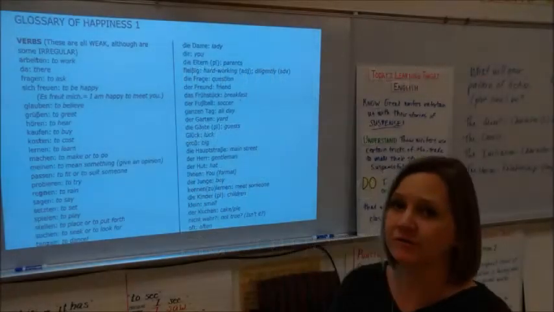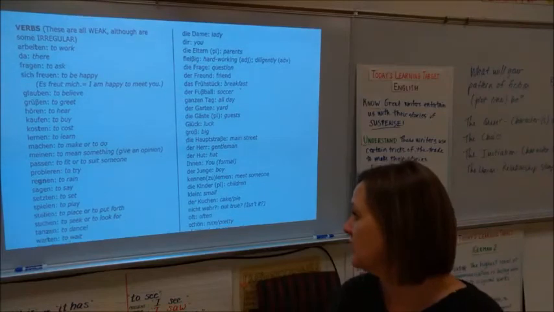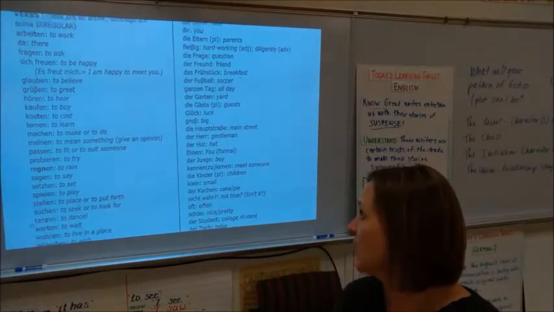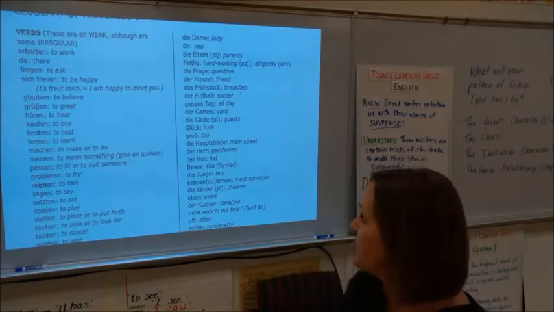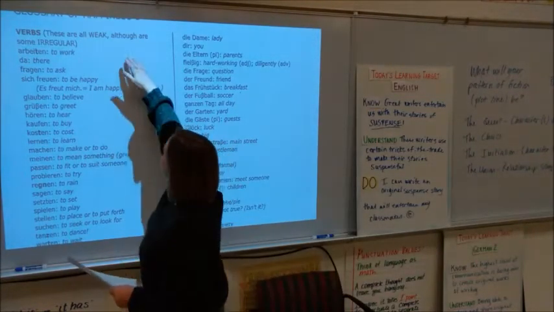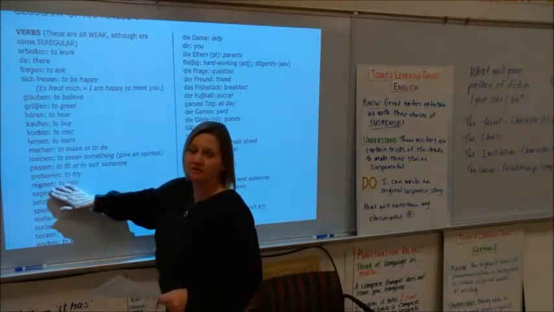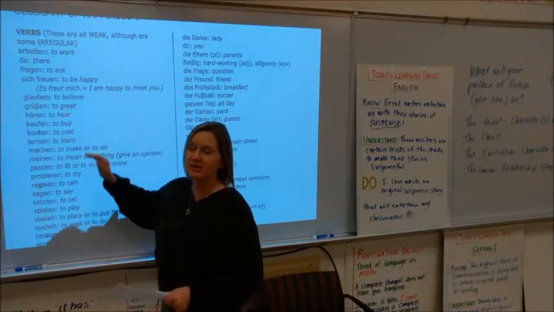And I put all the verbs at the beginning of the glossary so that you can see them all as you're going through this, because the verbs are what we're really dealing with. I want you to know that all of the verbs here are weak. Every one of the verbs on here is weak.